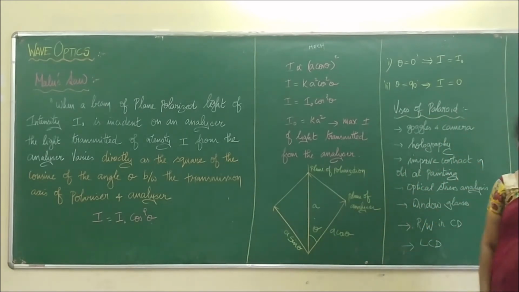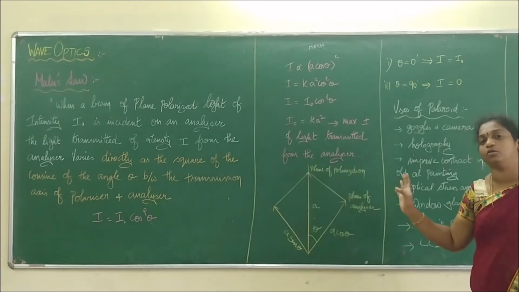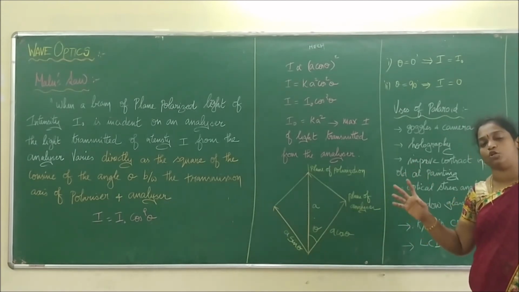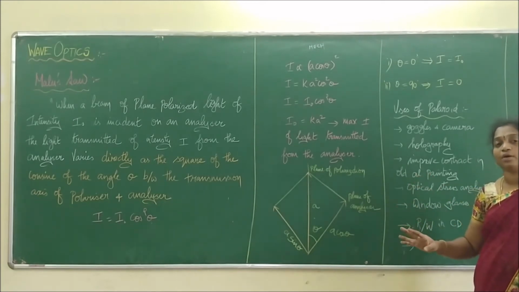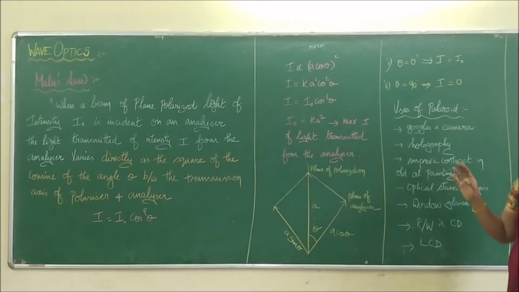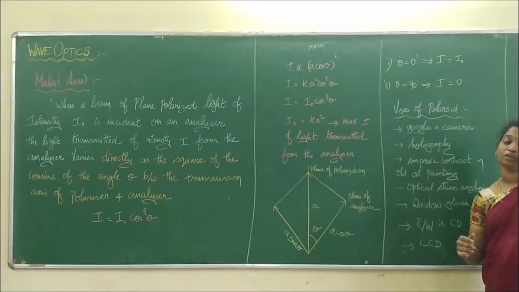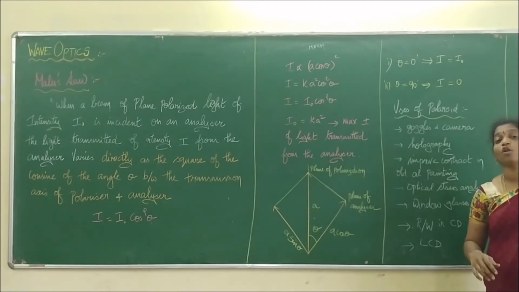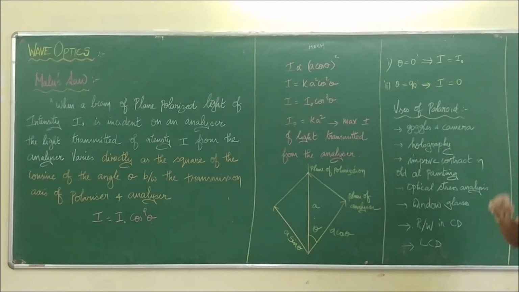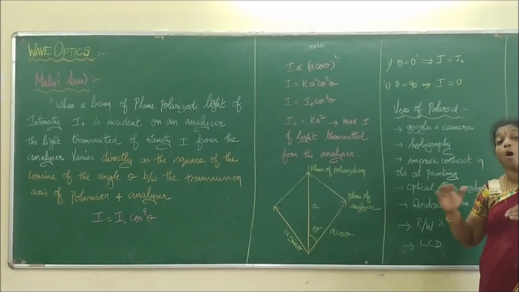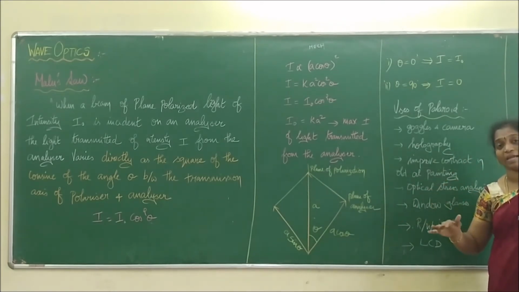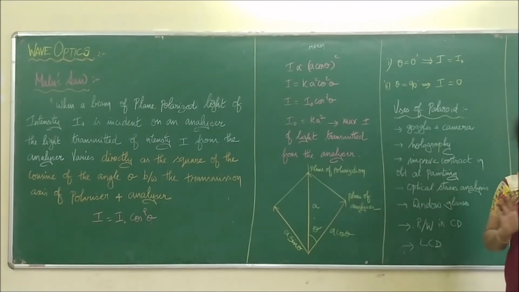The uses of polaroids. These are very important standard questions which are frequently asked in your 5 marks, 2 marks or 3 marks. We can call that the uses of polarizer. We already studied that due to the selective absorption method, it allows only one parallel vibration and restricts all the other vibrations. That is why polaroid glasses are used for bubbles, and for a dry mirror, and it is used for a camera in order to avoid the glare of light. Right? That is the first condition. The next one is helping to